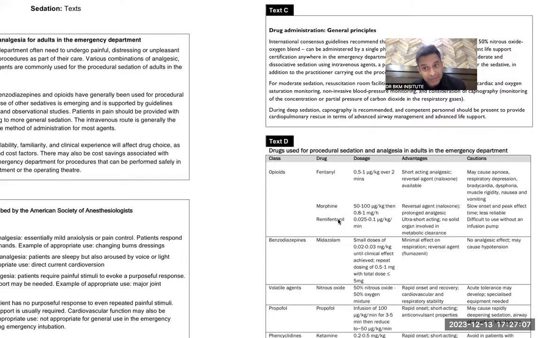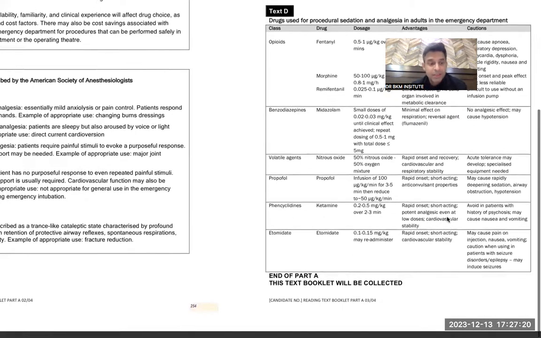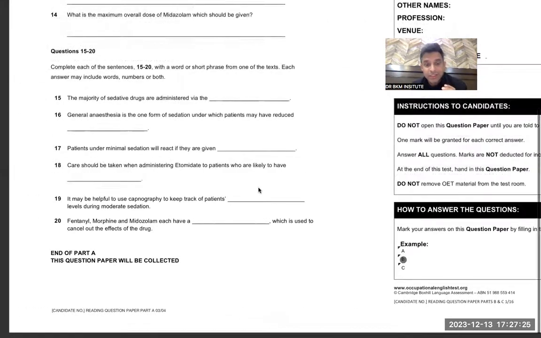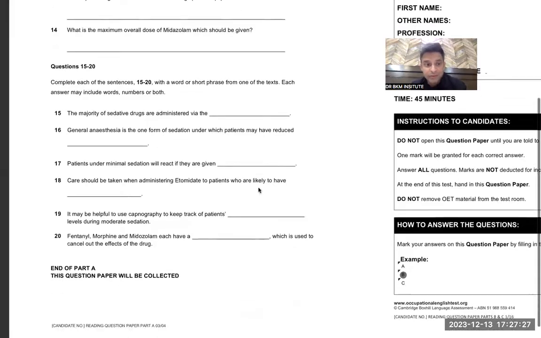Again, I saved my time. You know where it is. You know for opioids only 3 drugs are given. You just have to find an equipment. Infusion pump is the only equipment mentioned in all this. So again, you save time, and you become confident as well when you save time in these questions. Then you will have ample time for the difficult questions.